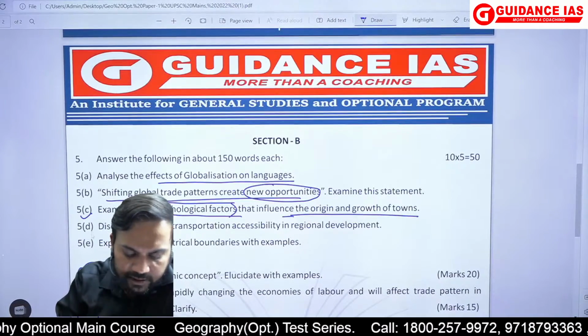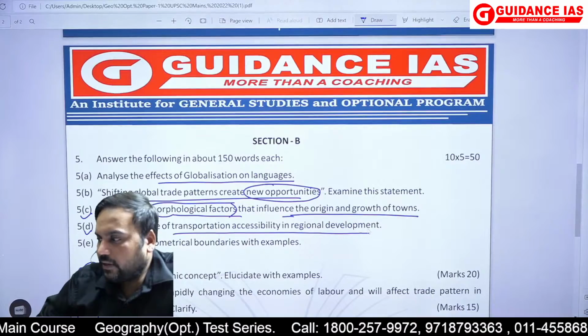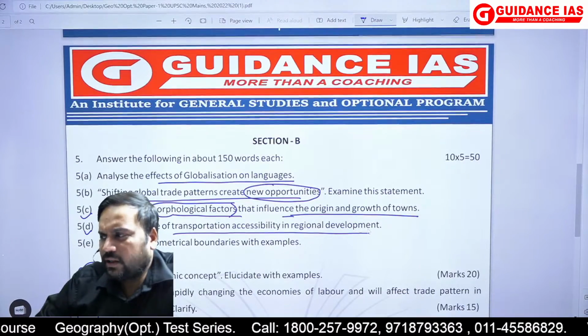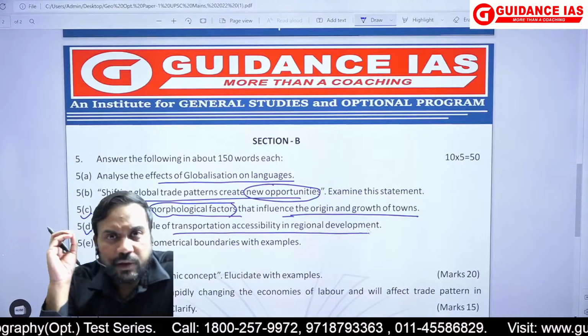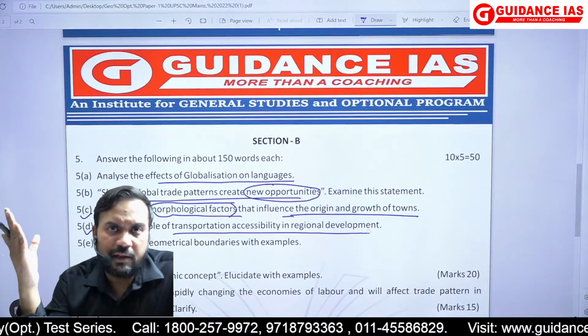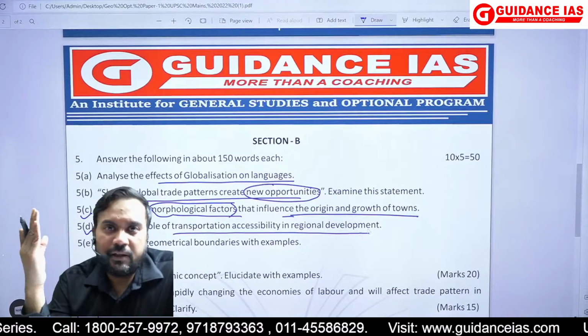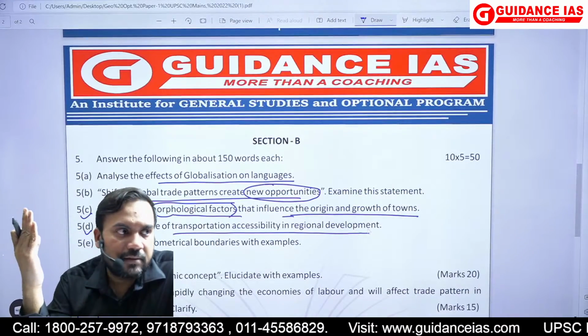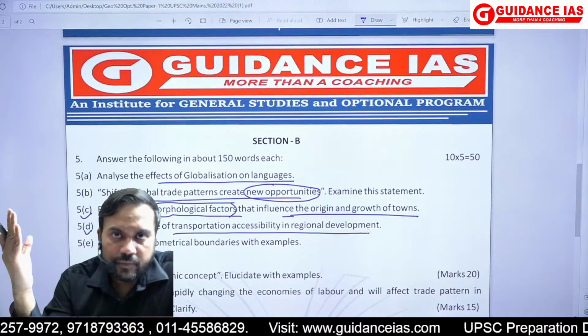Then question number 5D, discuss the role of transportation accessibility in the regional development. अगर किसी मेरे स्टूडेंट का इसमें मतलब इफ यू रियली फेल्ट कि अगर ये क्वेश्चन नहीं लिख पाओगे तो चुल्लू भर पानी भी मतलब आई कैन से दैट इट इज more than enough for you.